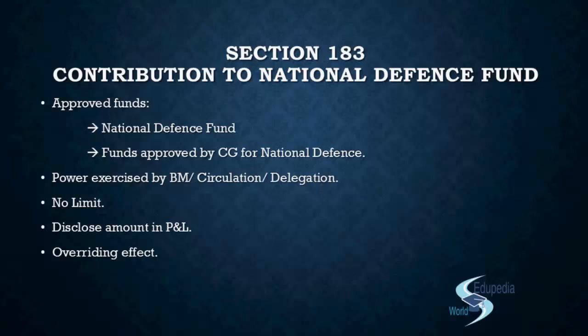So no matter how much money you have contributed in other sections, 180, 181, 182, whatever has been the case, whatever you have contributed, we don't care. You want to contribute more in the National Defense Fund, go ahead. Your article puts on a restriction of 10%, 15%, 20%. You still want to go beyond, go ahead. That means there is no restriction at all. It has an overriding effect over all the sections, all the articles, all the provisions, everything. Right? You just have to make a nominal disclosure of the amount. There is no limit and no cumbersome process.